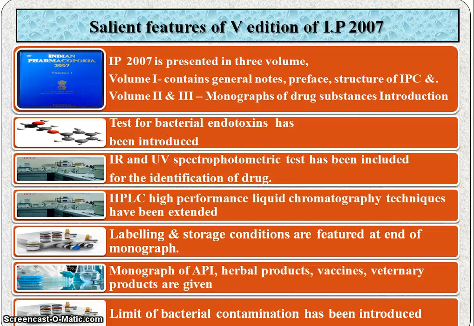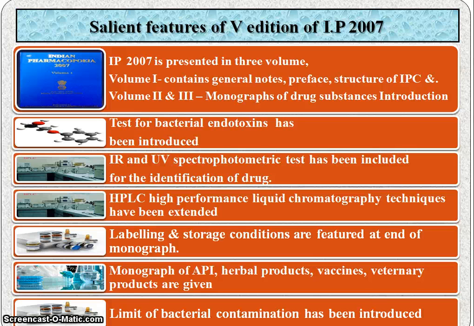The test for bacterial endotoxins has been introduced in this edition. Then IR and UV spectrophotometric tests have been included for identification of drugs. High performance liquid chromatographic technology has been extended in this edition. Then labeling and storage conditions are featured at the end of the monograph.